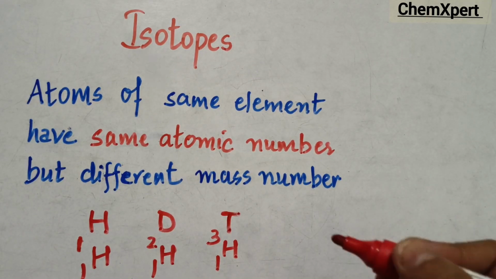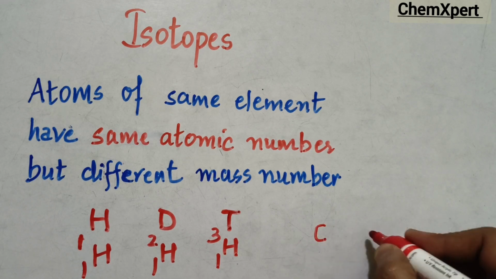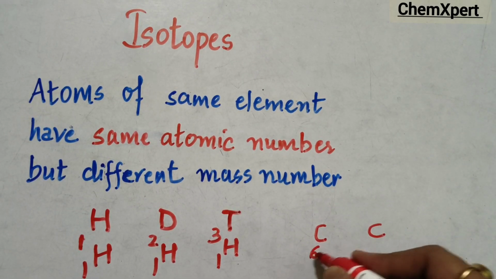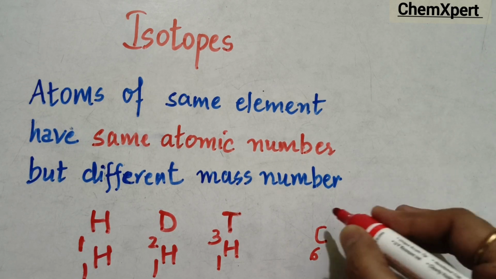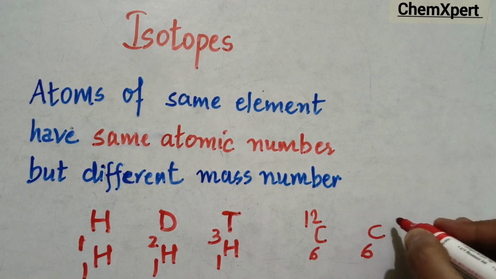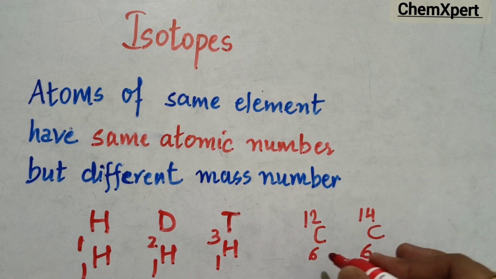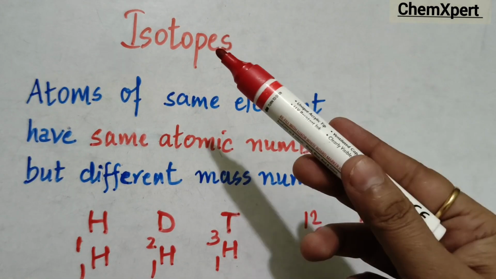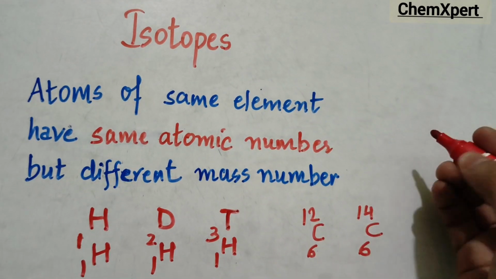One more example of isotope is carbon. So carbon having atomic number 6. In both the cases atomic number is 6, but in one case mass is normal 12 and in another it is 14. So having same atomic number but different mass number is called as isotope.